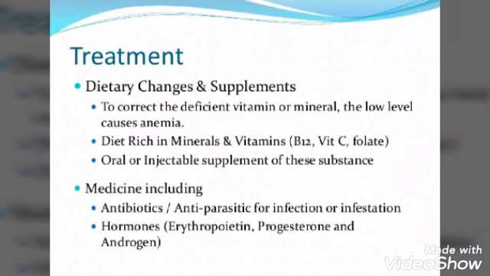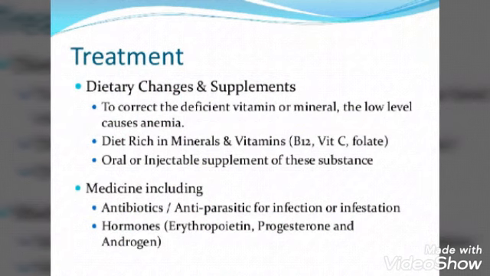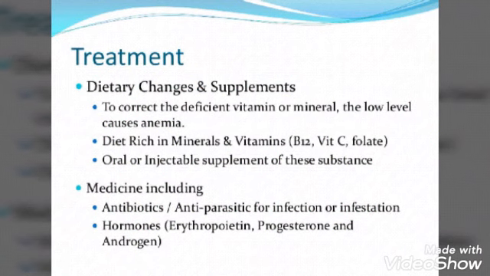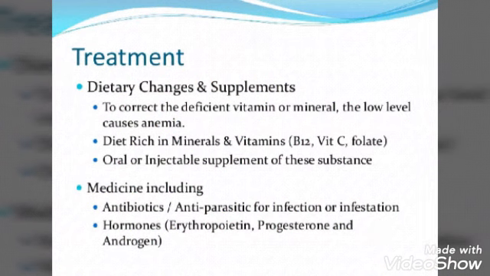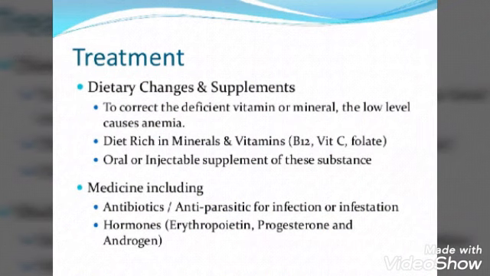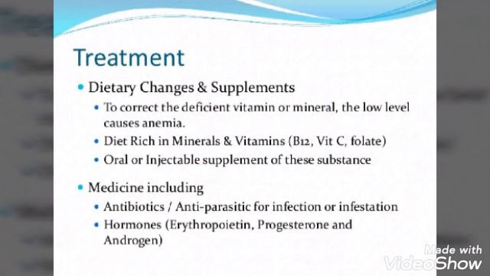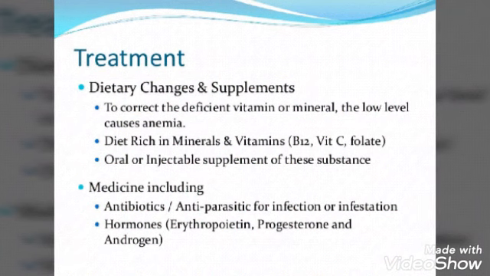Then a diet rich in minerals and vitamins B12, vitamin C, or folate will be given, with oral or injectable supplements of these substances. Mainly the patients are given iron supplements and folic acid to increase the hemoglobin level in the patient. In dietary changes also we will try to include iron-rich foods or folic acid supplements that will help in the formation of the RBCs. Then for medicines we will go for antibiotics, antiparasitics for infection or infestation, and hormones: erythropoietin, progesterone and androgens.